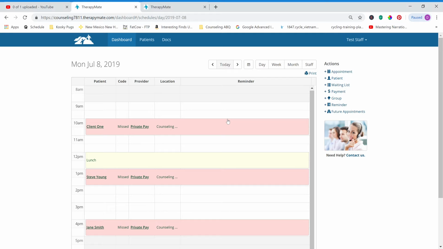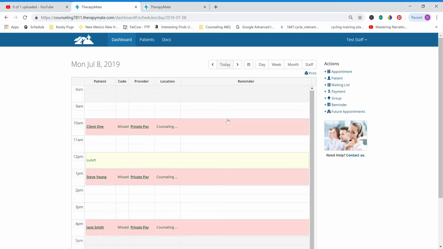Or they call up and say, I think I had an appointment on the 8th, can you check and see if that's when I was supposed to show up? If there's no appointment there, it's difficult when the front desk says that we don't have a record of that appointment. So what that does is our clients will start losing trust in us if we don't have accurate records, if we don't have their appointment written down. So it's really important that we don't do that.